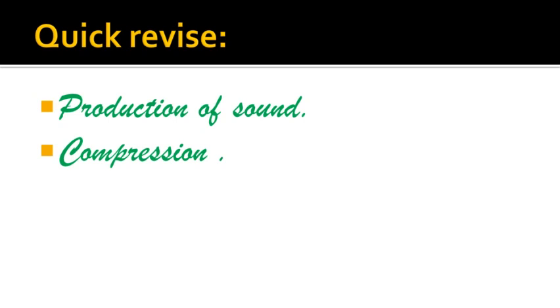During this vibration, when they go away from each other, the air is compressed in that region, and the region in which air is at high pressure and high density is called a region of compression. In the next step, the prongs of the tuning fork come close to each other, and in that region air is at low pressure and low density, and this is called a rarefaction. So student, this was all about the previous video.